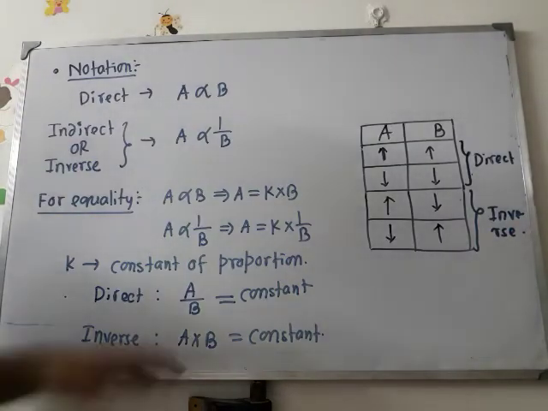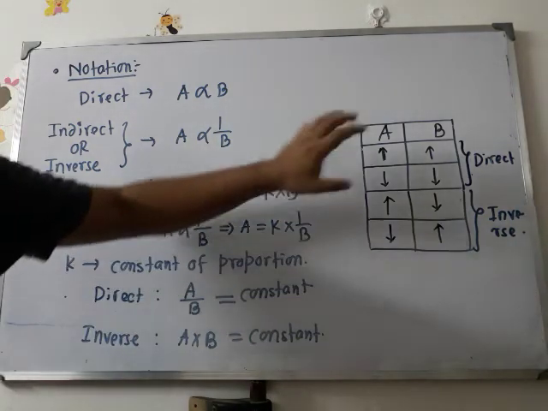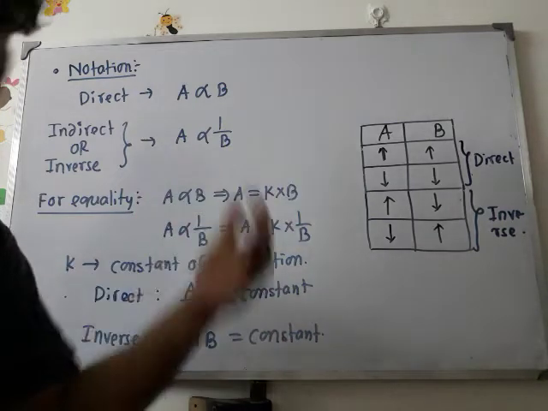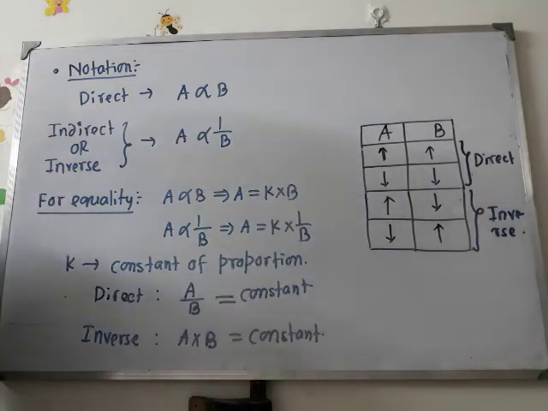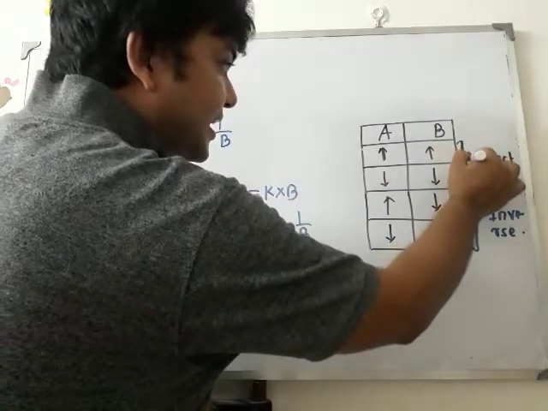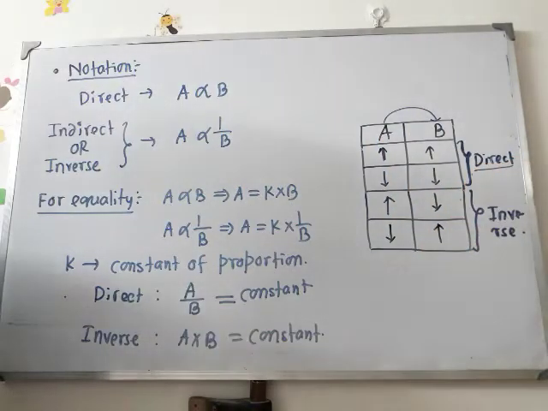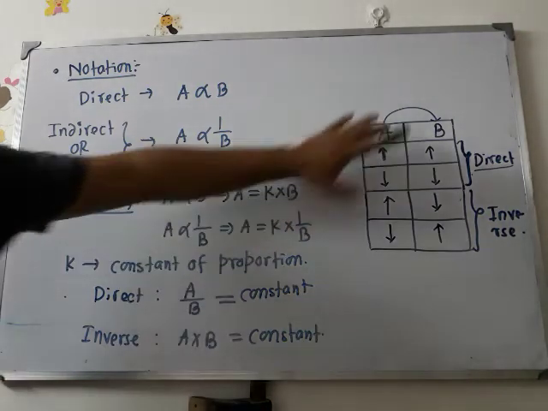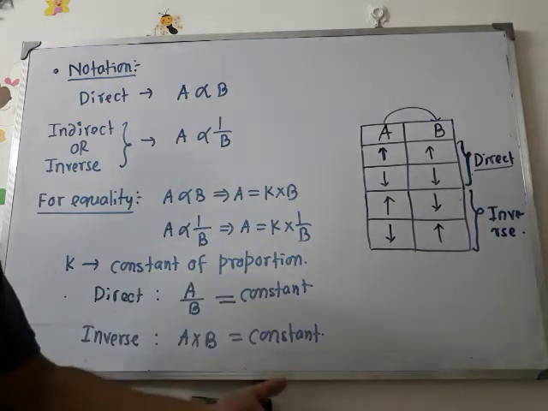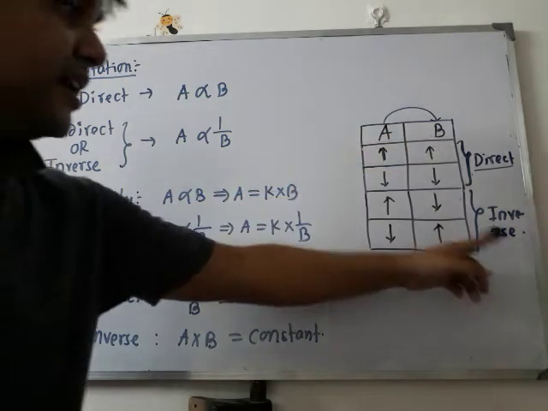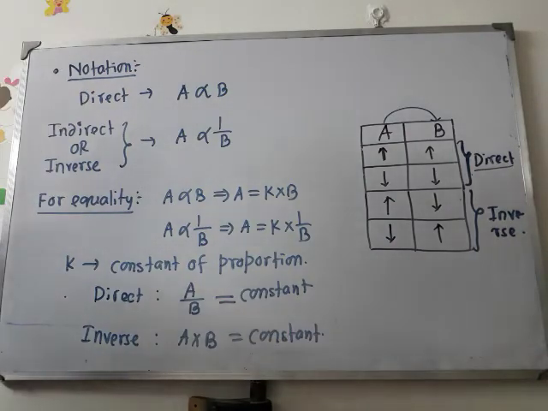Now, look here. All the 4 situations have been discussed. Now, if 2 quantities A and B behave alike, meaning they both are increasing or they both are decreasing, in any of the cases we can claim that these 2 quantities are related with direct variation. But if they behave contrary, in opposite manner, then these 2 quantities will be involved in inverse relation or inverse variation or indirect variation. So 2 types of variations are there.